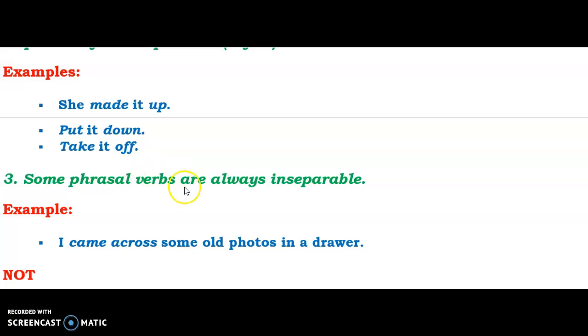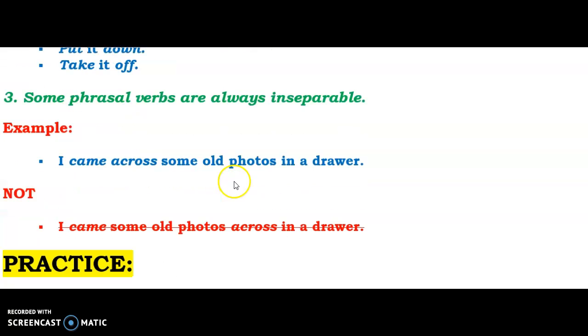Some phrasal verbs are also always inseparable, okay? They are inseparable. You can't put the object in between here.